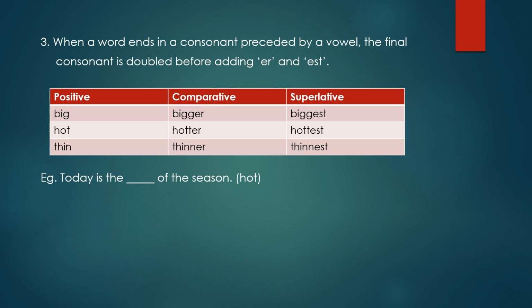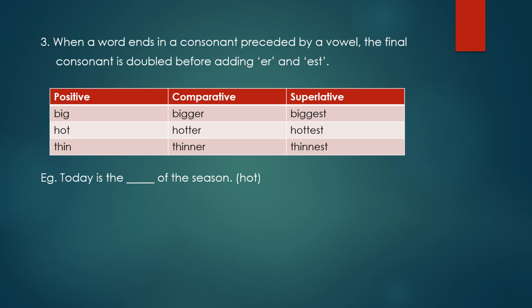Now big at the end has a consonant, that is G. And before G there is a vowel, that is I. So when we make it comparative, the consonant is doubled, that is G is doubled. So double G has come, and then we add ER in comparative and EST in superlative. So it has become big, bigger, biggest.